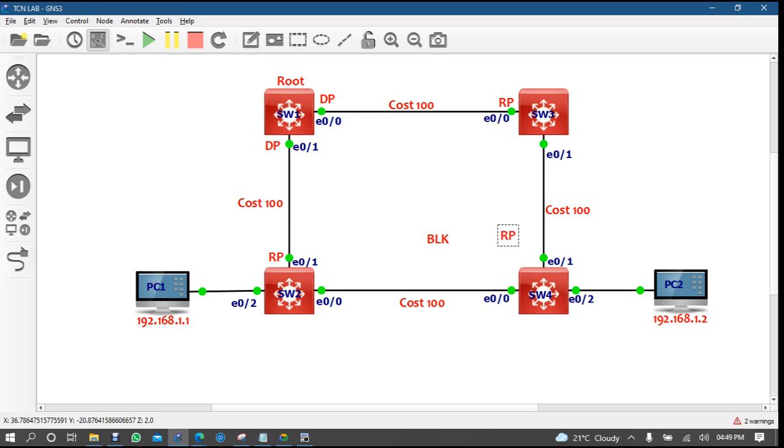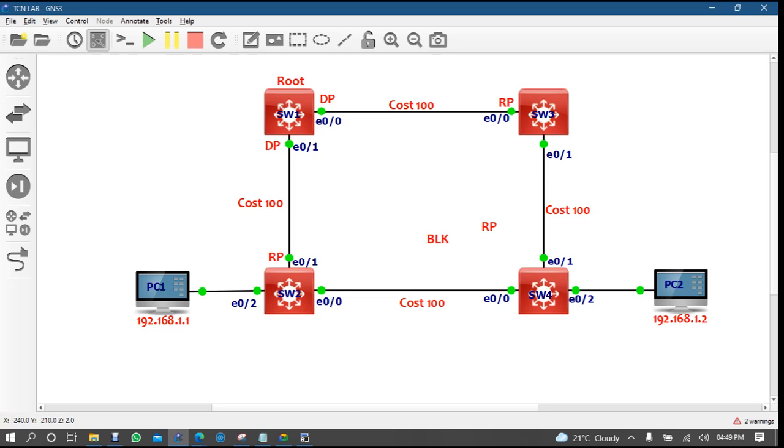To make this as an RP, this switch 4 will count 100, 100, 200 to reach root, right? From switch 4 to switch 2, 100 and 200 for this side and 200 from this side. So it is equal.